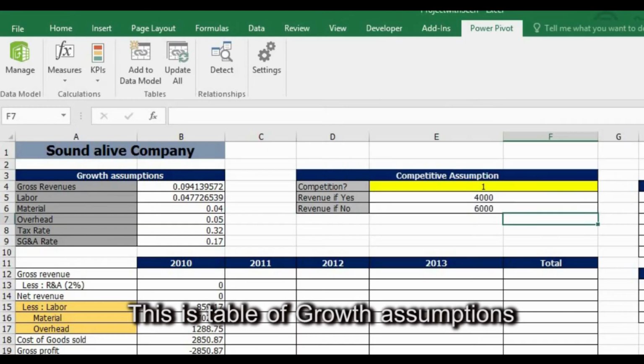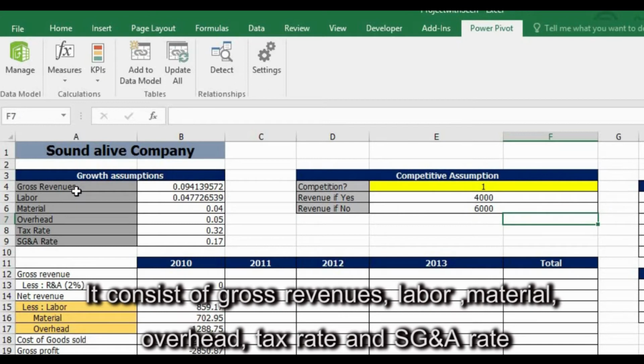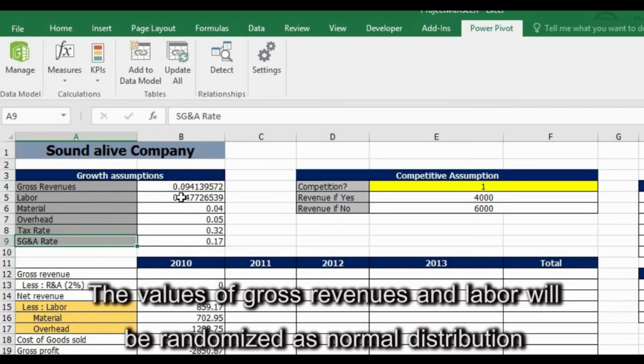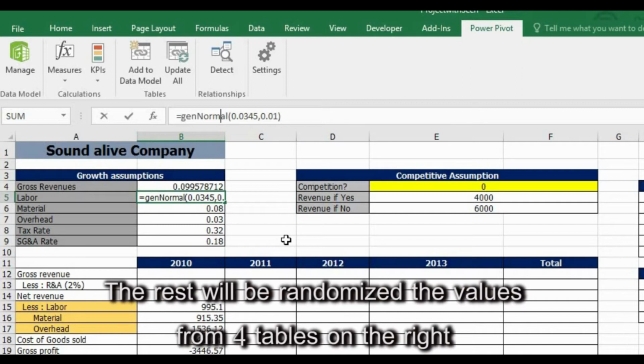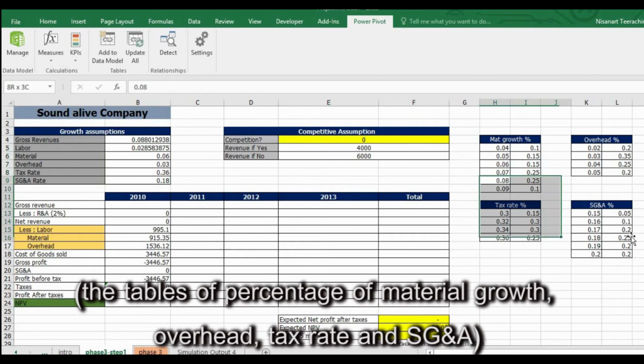This is the table of growth assumptions. It consists of gross revenue, labor, material, overhead, tax rate, and SG&A rate. The values of gross revenue and labor will be randomized as a normal distribution using the means and standard deviations from the case study. The rest will be randomized from the four tables on the right: the tables of percentage of material growth, overhead, tax rate, and SG&A.